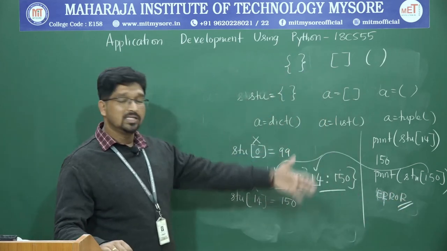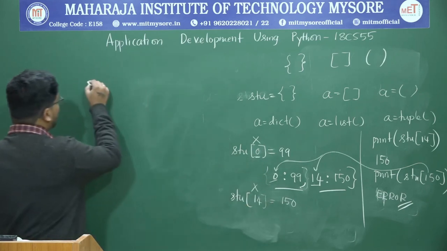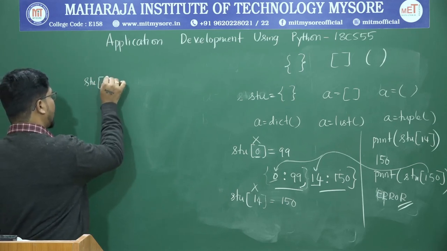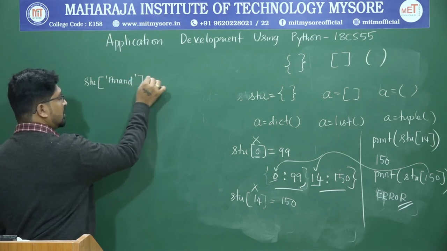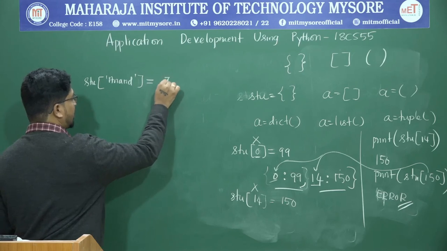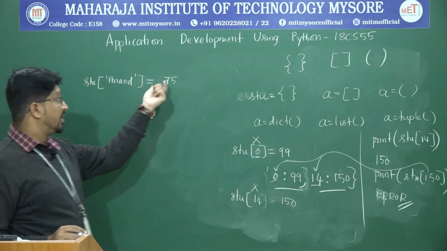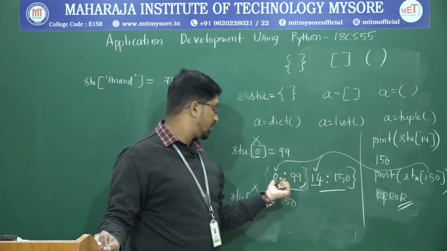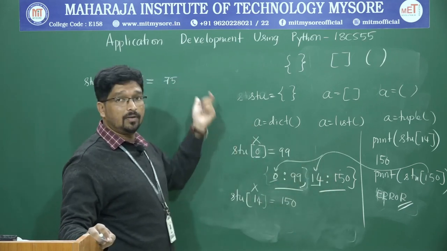So like this you can insert any type of data into the dictionary, not only numbers. You can insert, let us say, student of Anand is equal to, let us say I want to store some marks, 75. Now Anand is a key element, 75 is the value element. Now you have a dictionary with new element: 0, 99, 14, 150, Anand 75.